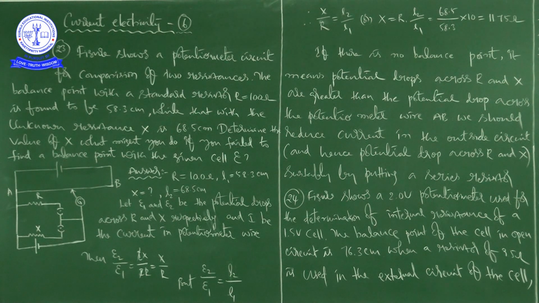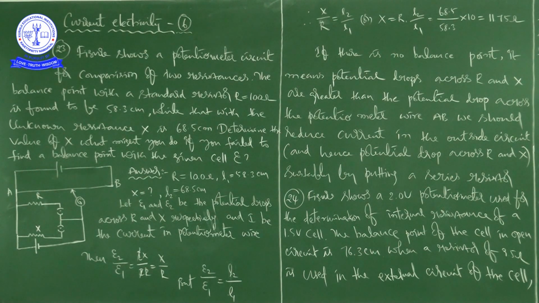Figure shows a potentiometer circuit for comparison of two resistances, so we are comparing R and X. The balance point with a standard resistor R equal to 100 ohms is found to be 58.3 centimeters, while that with the unknown resistance X is 68.5 centimeters.